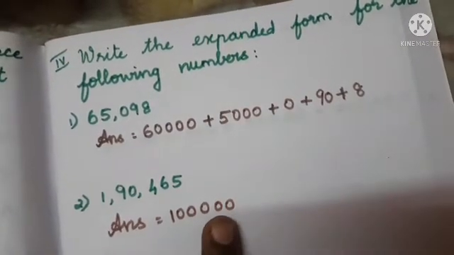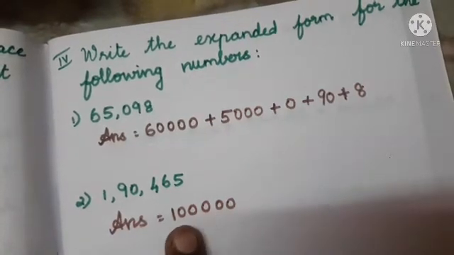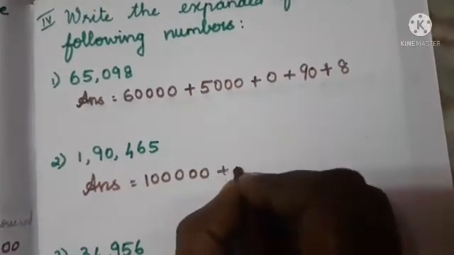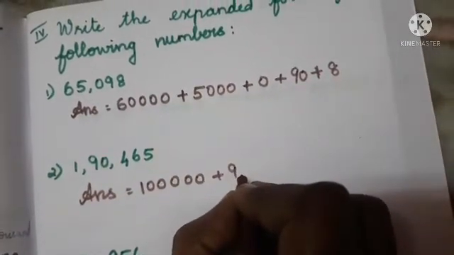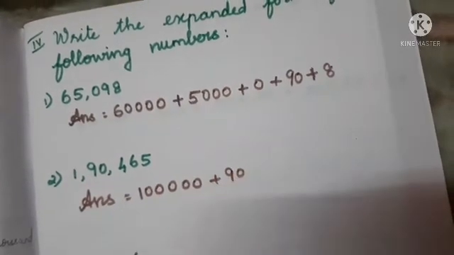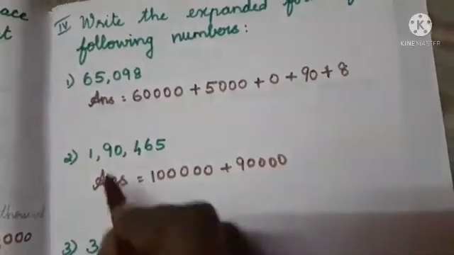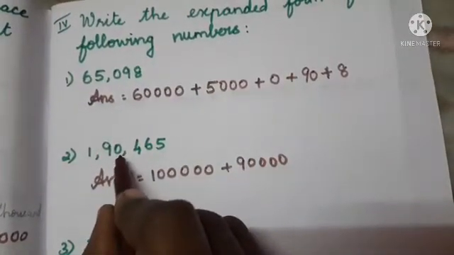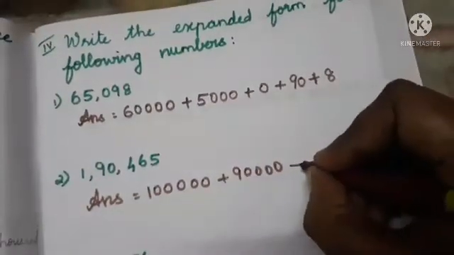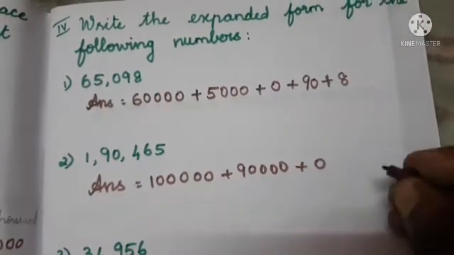That means 1 lakh, isn't it? Ones, tens, hundreds, thousands, ten thousands, lakh. So we have 1 lakh, plus 9 ten thousands. 90,000 means how many zeros will come? Yes, 4 zeros will come. Otherwise, you have to count at the back of the 9 how many digits: 1, 2, 3, 4. So 4 zeros we have to write. Plus, next is 0. So we can write only one 0.